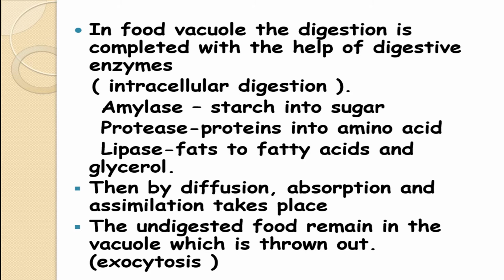The simple particles are then diffused, leading to absorption and assimilation of the nutrients. After that, only the waste material or unwanted particles left in the vacuoles are thrown outside the body of the amoeba. This throwing out is known as egestion, and that is also known as exocytosis.